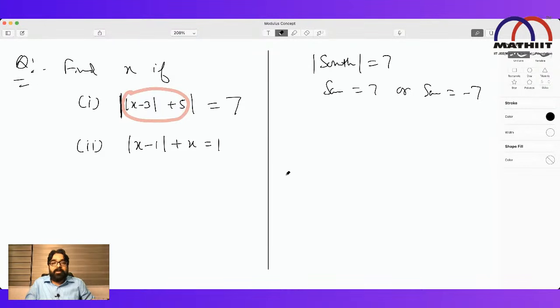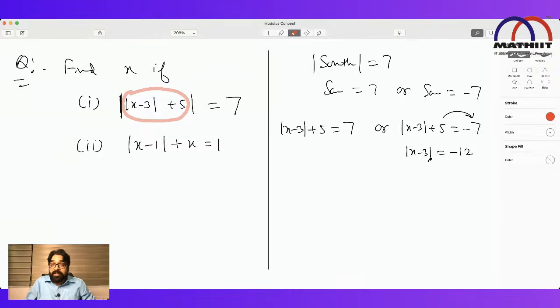Not to be by any formula. That means mod of x minus 3 plus 5 will be equal to 7, or mod of x minus 3 plus 5 equal to minus 7. Now I hope you can understand that this part I will reject, because this will become minus 12. This will go this side, minus 12. This part I will reject. Why I will reject? Because this side is less than the minimum value.